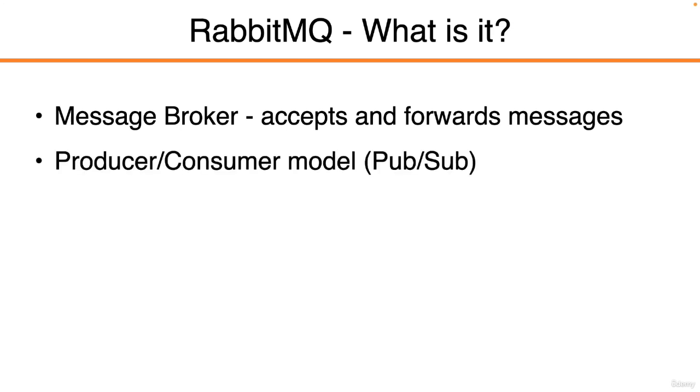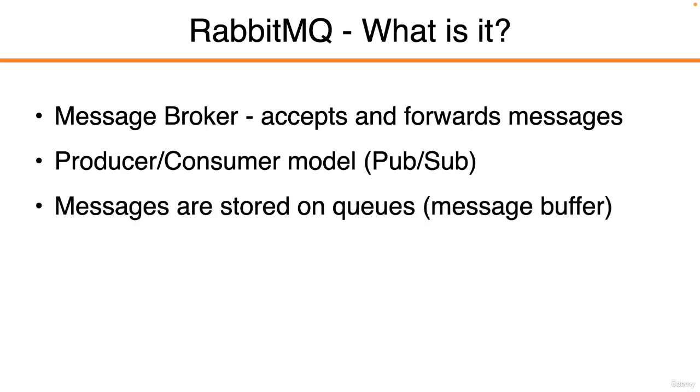And it uses the producer and consumer model, or publish-subscribe model. Both of those terms are kind of used for this, but the term I'll try and use most is producer and consumer, because the thing that we're going to use to make our connection to RabbitMQ, which is called MassTransit, which we'll talk about briefly in this lesson, that's the terminology it uses, producers and consumers. But effectively, it's a publish-subscribe model.